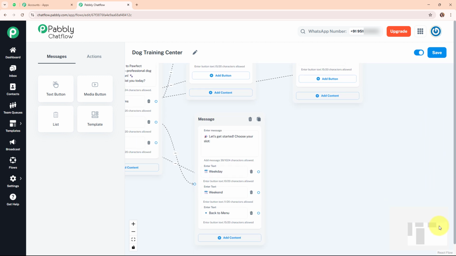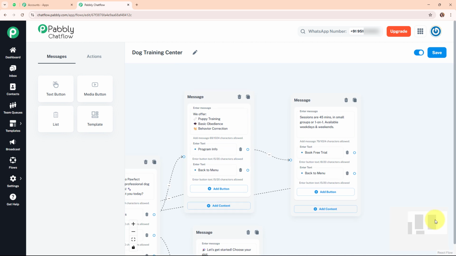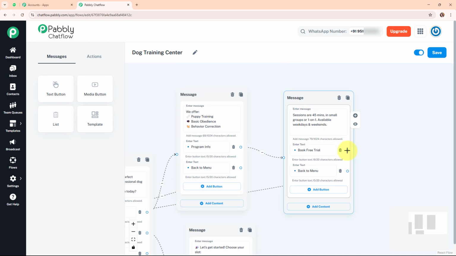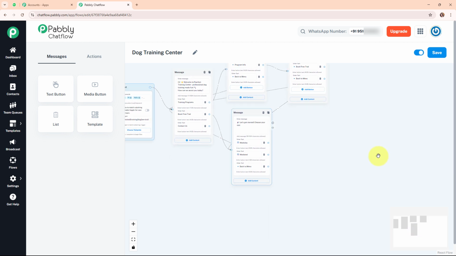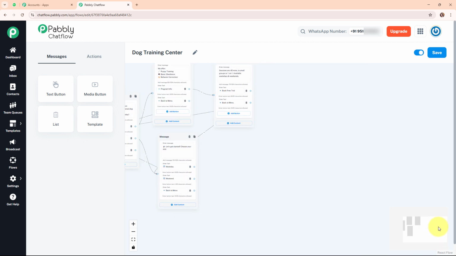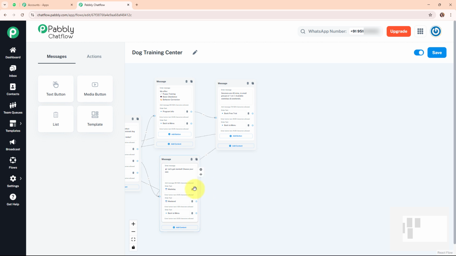Alright, so again I'm going to connect this back to menu button with the main message box of our chatbot. I'm going to connect this book a free trial message box to this button as well, because here in this message box we have added a similar button for book free trial. Alright, so I'm going to connect that similar message box for this book a free trial, and with this we have successfully completed the WhatsApp chatbot till now. Alright, so now here after giving a slot to my customers, I want to send them a thank you message after they select a particular slot.